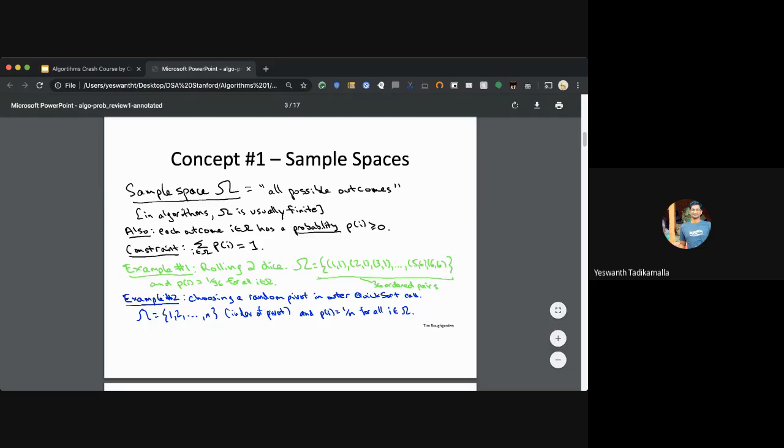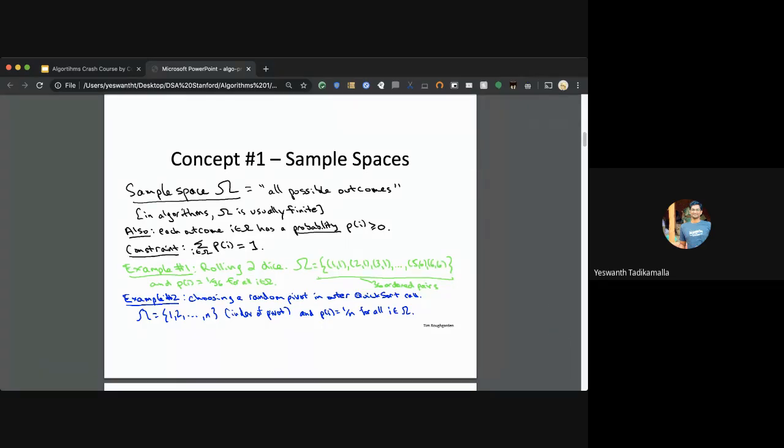Similarly, if you're trying to choose a random pivot for quicksort, the index of the pivot, in the final one, the probability for any element that can come is about 1 by n. That's because the pivot can be any of them.